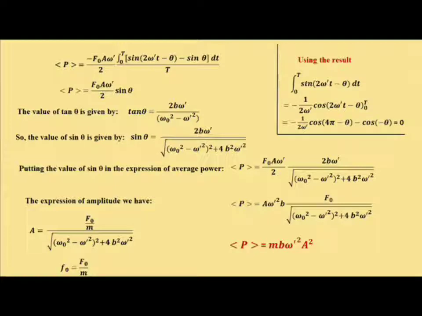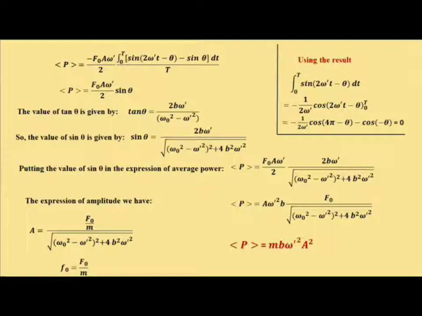Now this integration is very easy to integrate, and we have given it in the graph on the right side of the slide. Using this result, the integral from 0 to T of sine(2 omega prime t minus theta) dt is 0. So what remains? Sine theta is a constant. If you take it outside the integration, we have the integral of dt from 0 to T, which gives us T. So capital T cancels out.